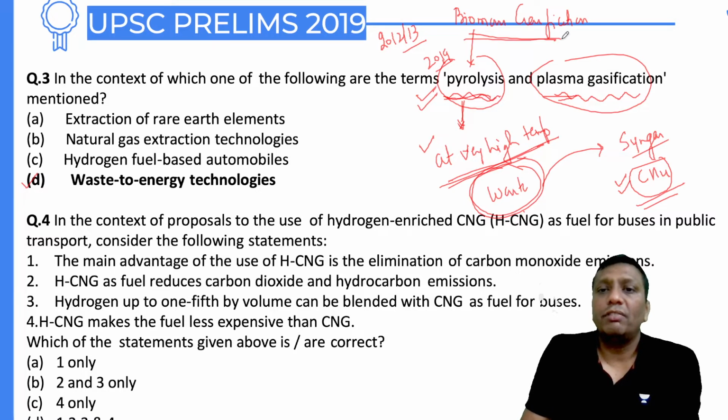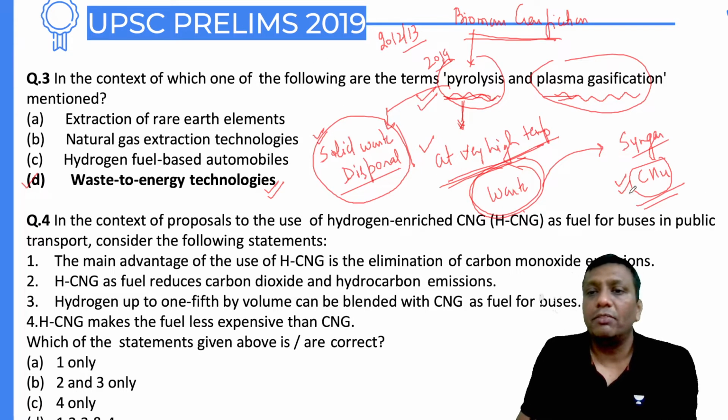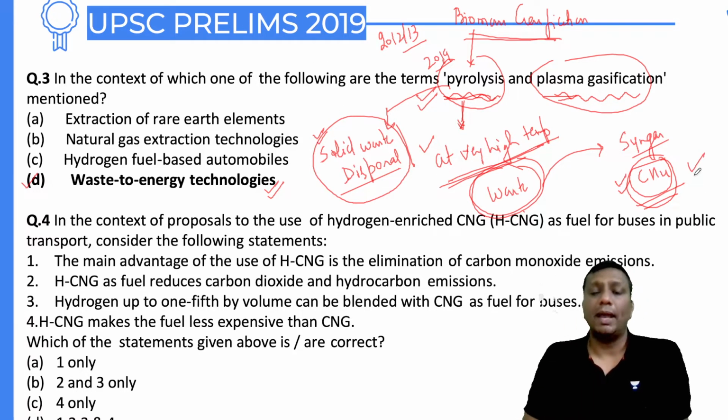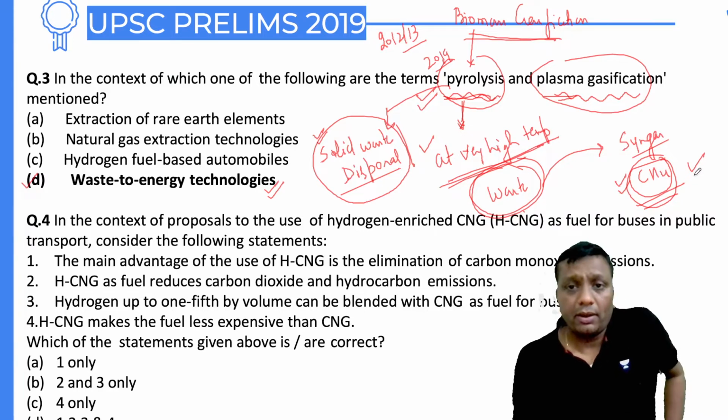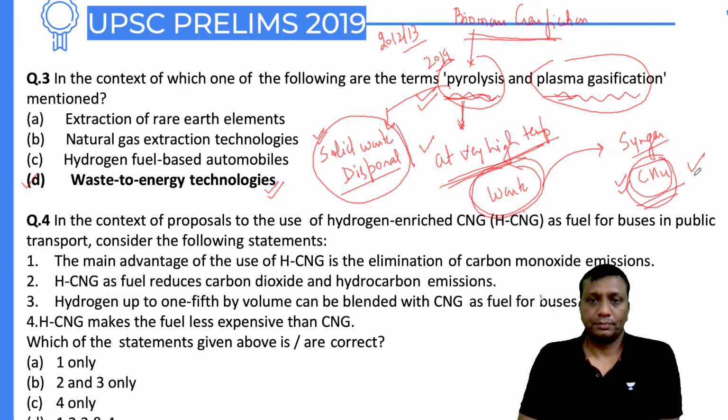Pyrolysis on one side is a source of energy, and on the second side it is also a method of solid waste disposal. Solid waste disposal is what? It is a part of environment. Solid waste disposal is an environment procedure, but in this procedure we are generating power, generating energy with the help of waste. So this topic connects on one side with the environment of solid waste disposal, and on the second side with energy, because you are going to produce methane here in a sustainable manner. Why am I using the term sustainable? Because through the pyrolysis process adopted in biomass gasification, we are not creating any kind of environmental pollution. So it is safe for the environment and also for the health of human beings.